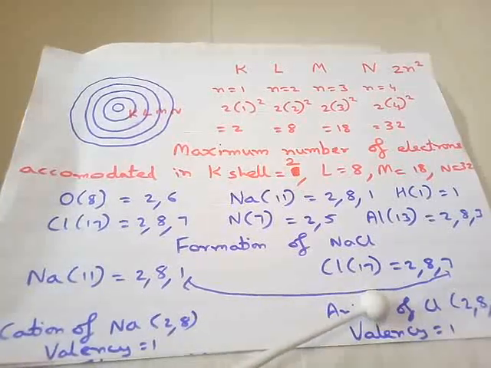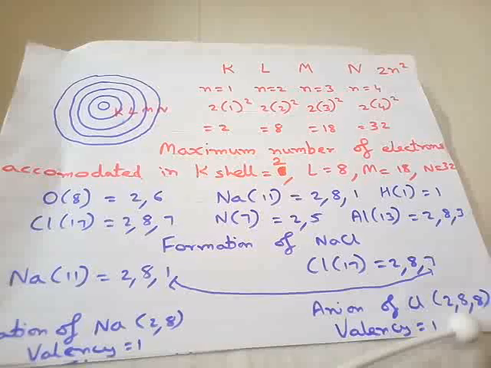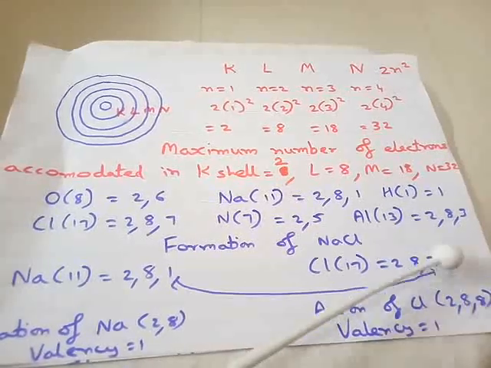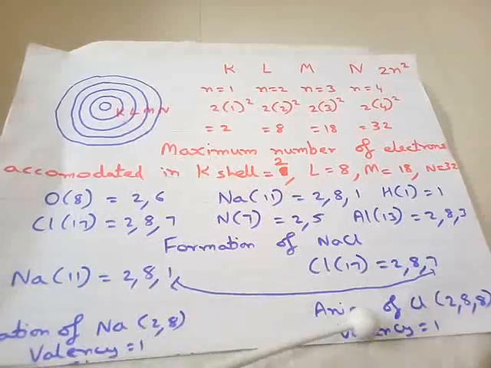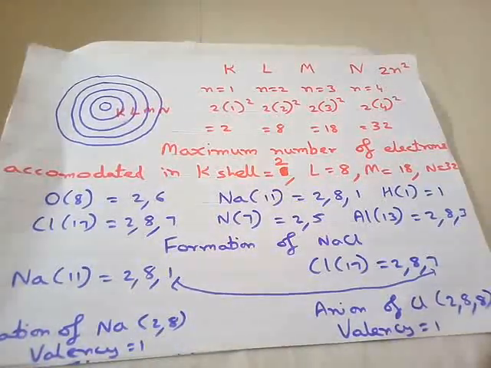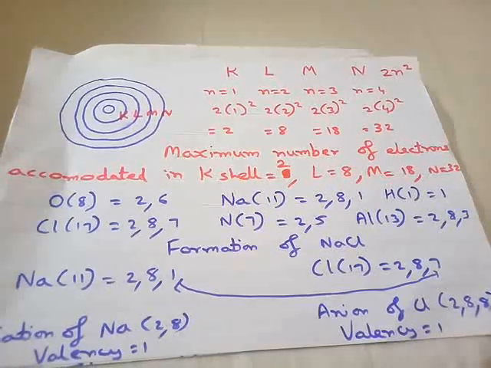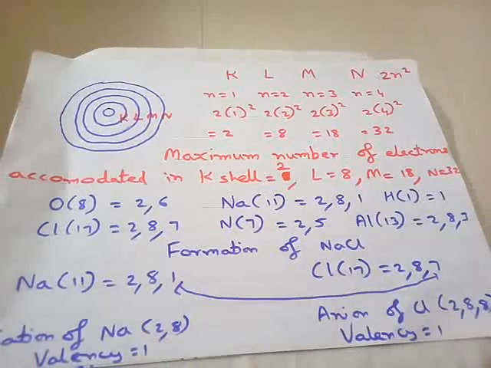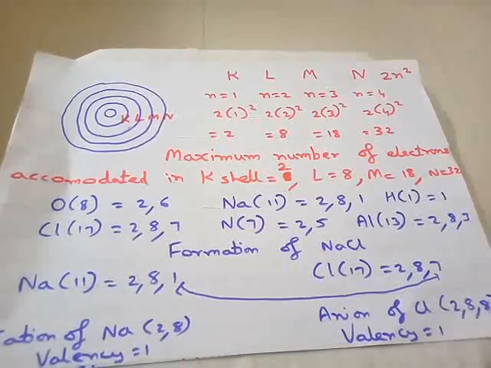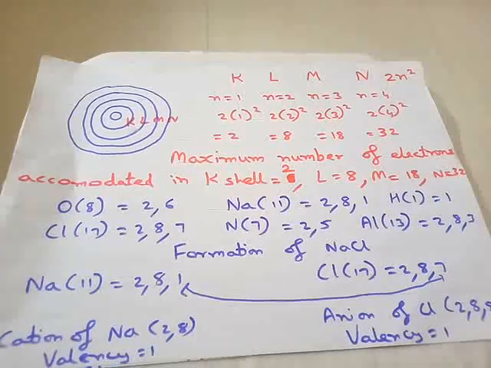On the other hand, when you speak about chlorine, it will form 2, 8, 8. Here it was 7. This 1 electron has come here. So now it has become an anion. Why anion? Because it has accepted that negatively charged electron. Hence it forms an anion. Again valency is 1. Teacher, how is it possible? Here also 1, here also 1. Yes.